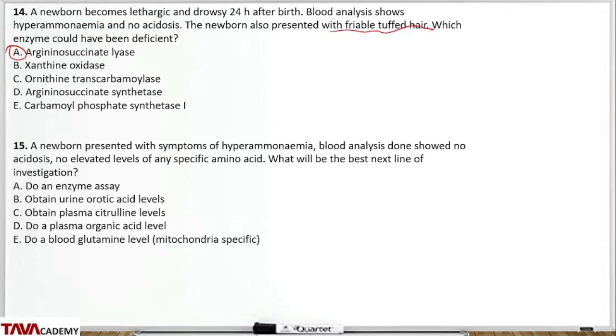Question 15. A newborn presented with symptoms of hyperammonemia. Blood analysis done showed no acidosis, no elevated levels of any specific amino acid. What will be your next line of investigation? I'll likely do a urinary orotic acid level test. So I'll obtain urine orotic acid levels. So that will be the answer.